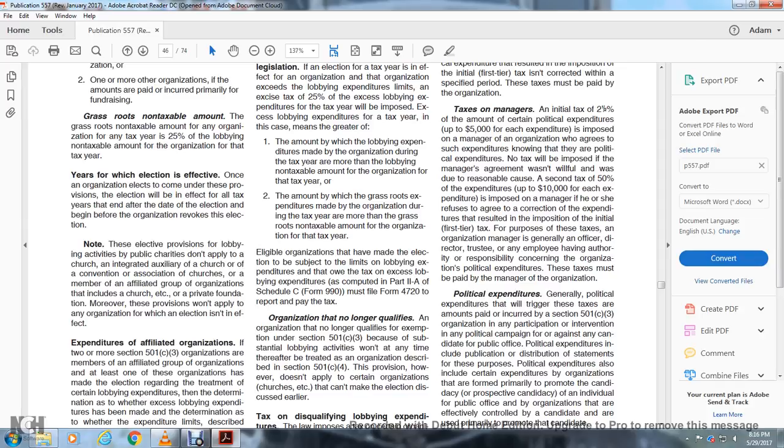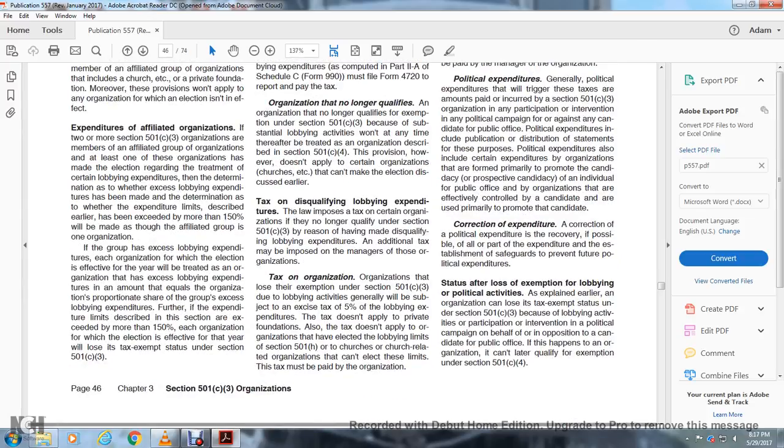Organizations that no longer qualify. An organization that no longer qualifies for exemption under Section 501(c)(3) because of substantial lobbying activities won't at any time thereafter be treated as an organization described in Section 501(c)(4). This provision, however, does not apply to certain organizations, such as churches, that can make the election discussed earlier.